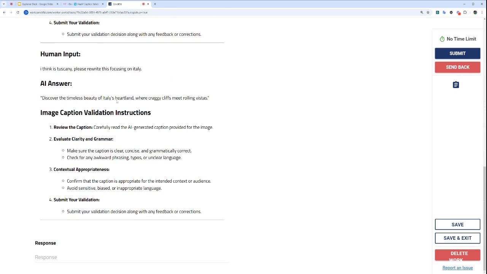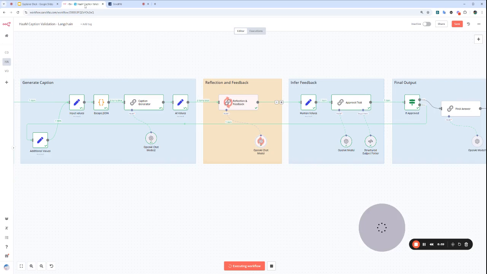"Discover the timeless beauty of Italy's heartland, where craggy cliffs meet rolling vistas." That's fantastic. I'll go ahead and say that looks great and send that on. And the validator takes a look at the human feedback then and then passes it on.